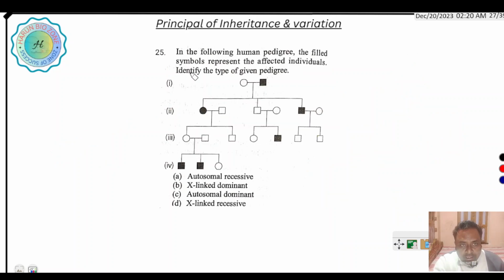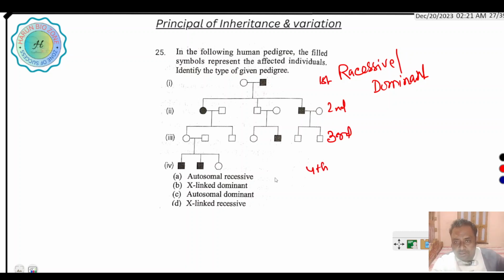Next question is, in the following human pedigree, the filled symbols represent the affected individuals. Identify the type of given pedigree. Here, first you can identify whether it is recessive or dominant. In the case of recessive, generations are skipped. Here there are first, second, third, and fourth generations.